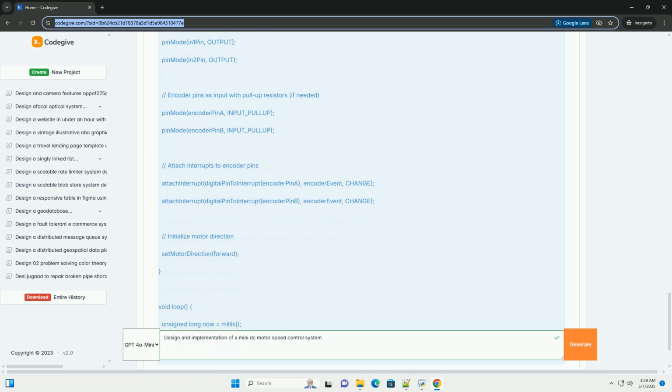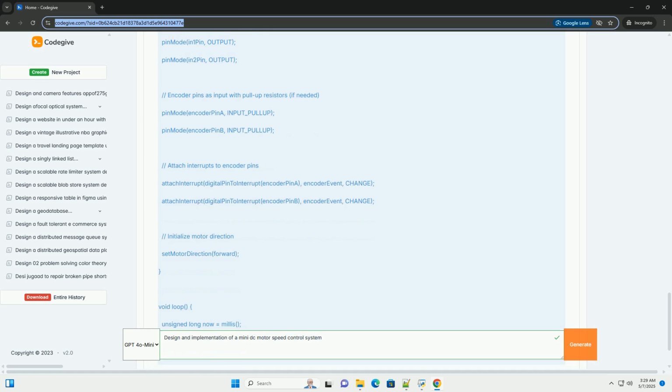This is invaluable for debugging and tuning the PID controller. Important notes: Encoder PPR. The PPR variable in the calculate speed function must be set to the correct pulses per revolution of your encoder. This is crucial for accurate speed measurement. Gear ratio. If your motor has a gearbox, you may need to account for the gear ratio in the calculate speed function. The formula would become revolutions equals float encoder count slash float PPR asterisk gear ratio.